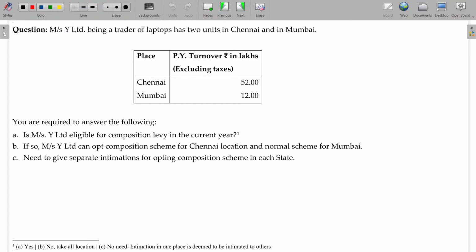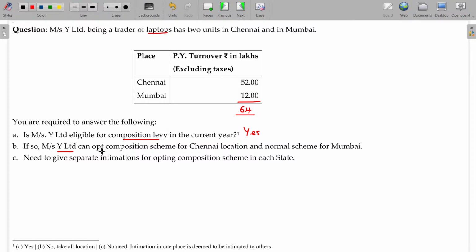Next question. Mrs. Y Limited, being a trader of laptops, has 2 units in Chennai and Mumbai. Previous year turnover being 52 plus 12, then total value being 64 lakhs. You are required to answer, is Mrs. Y Limited eligible for composition scheme in the current year? Yes, because it's less than 150 lakhs.